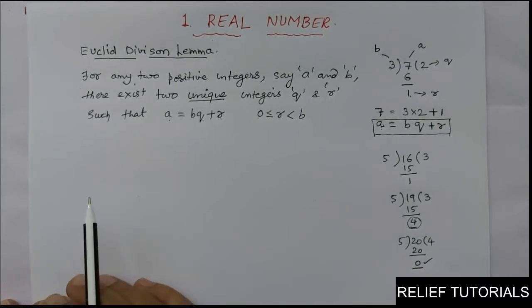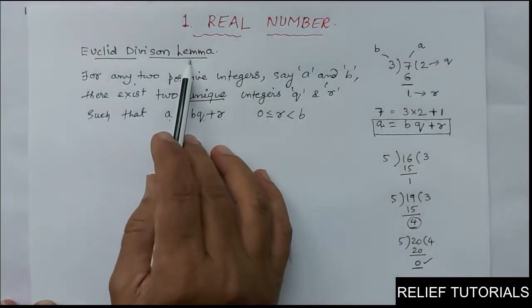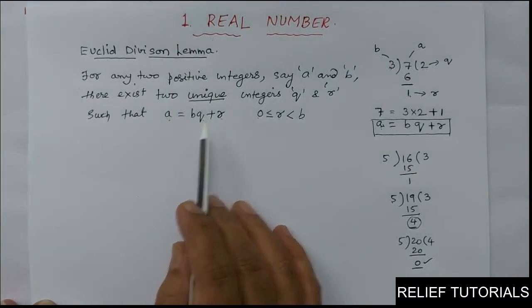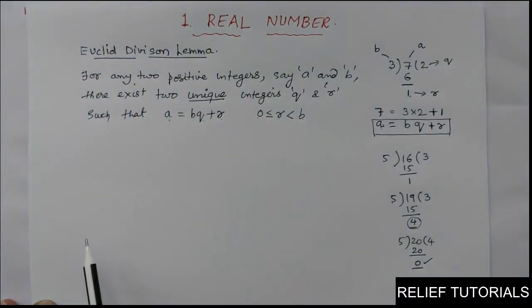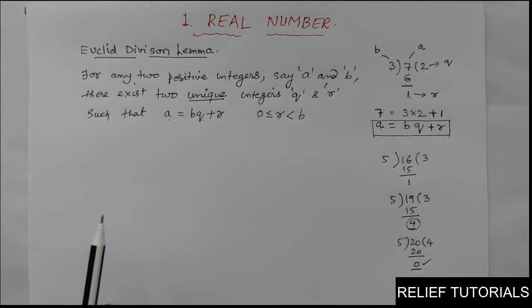See, this Euclid division algorithm is a technique to find HCF, that is highest common factor of 2 or 3 given positive integers. So we will use this Euclid division lemma to find HCF. This technique is used to find the HCF of 2 or more numbers, and the chart which we obtain is called Euclid division algorithm. Clear? I will take first a few small examples so that you can understand it very clearly.